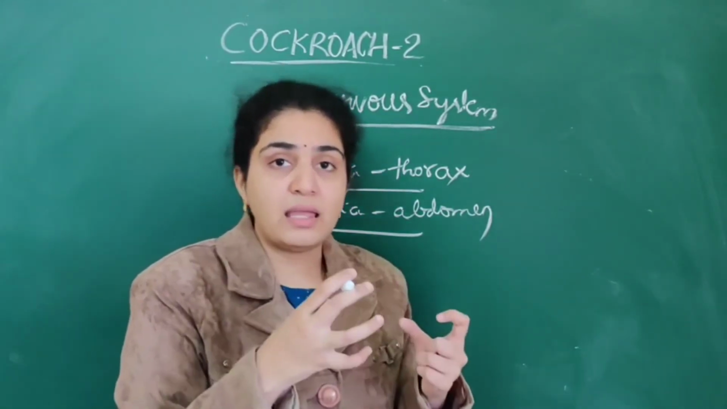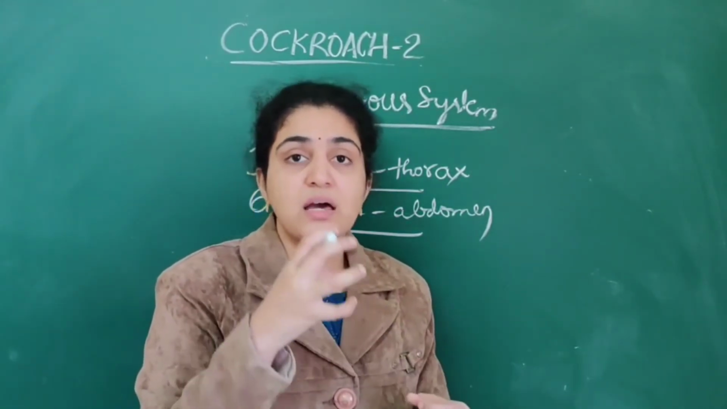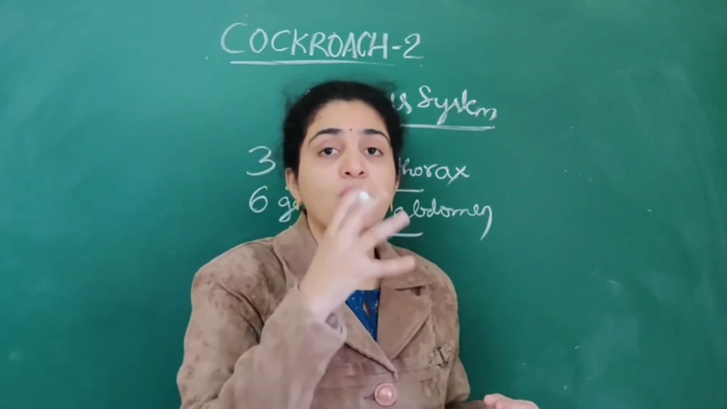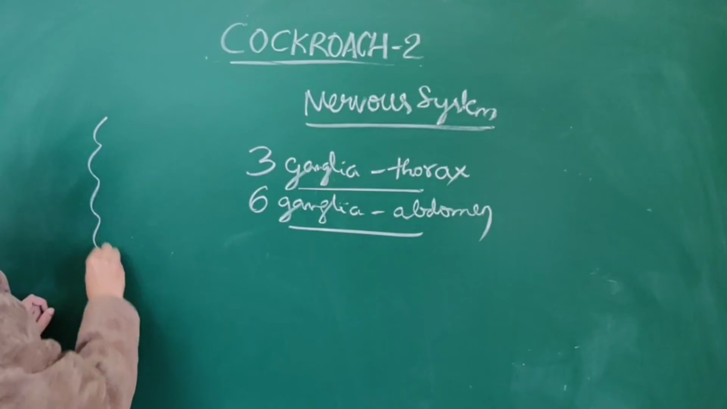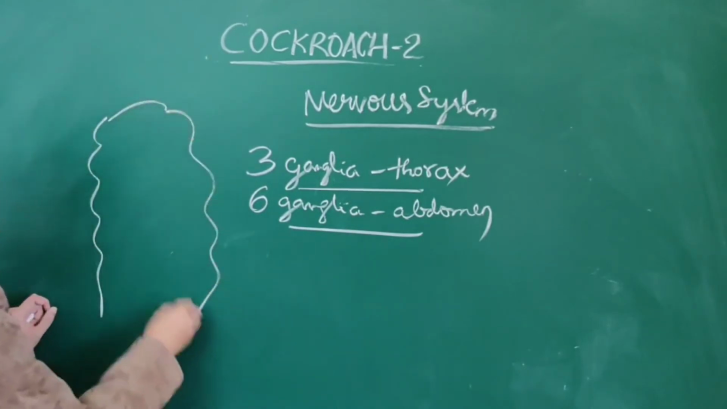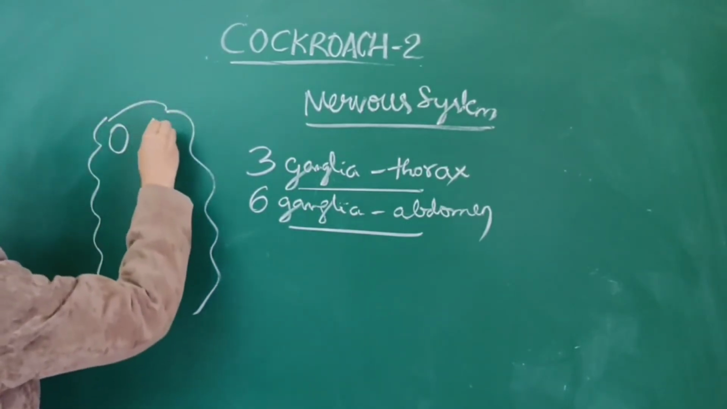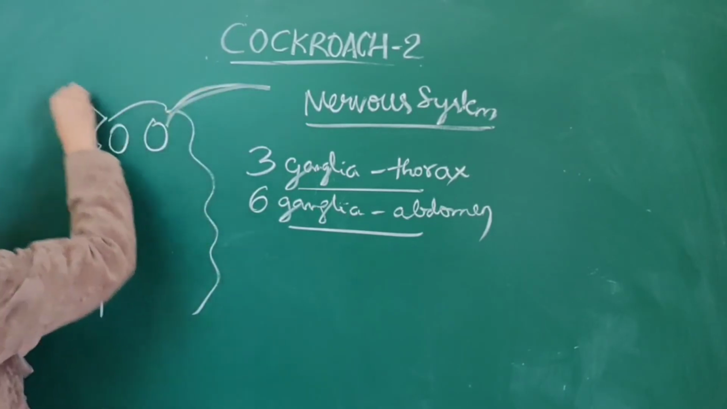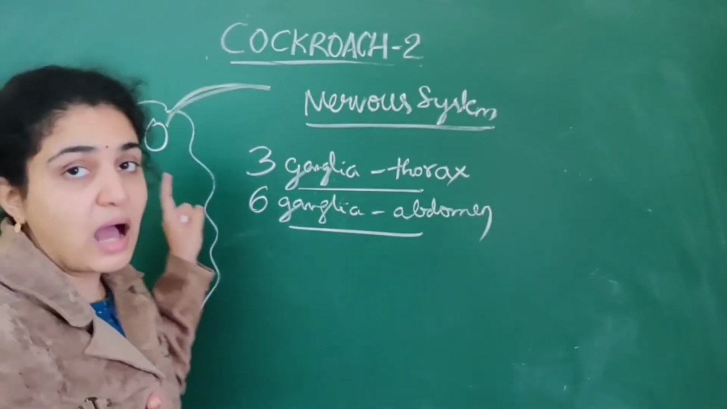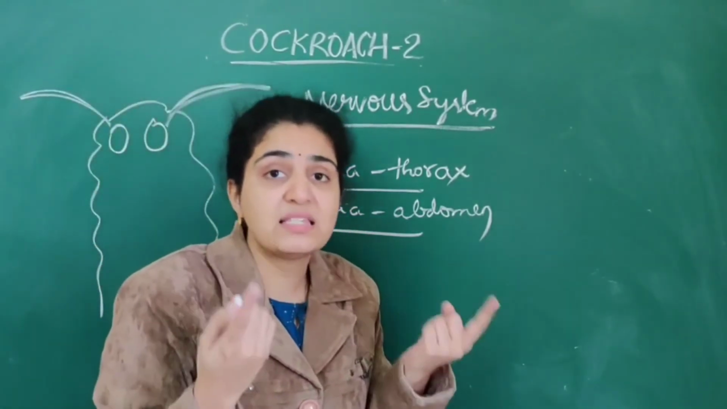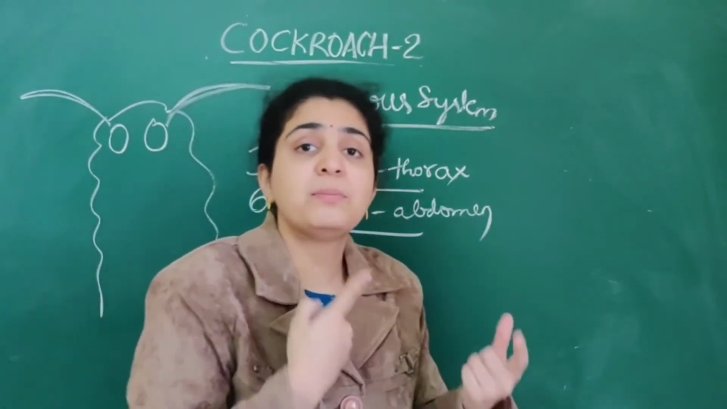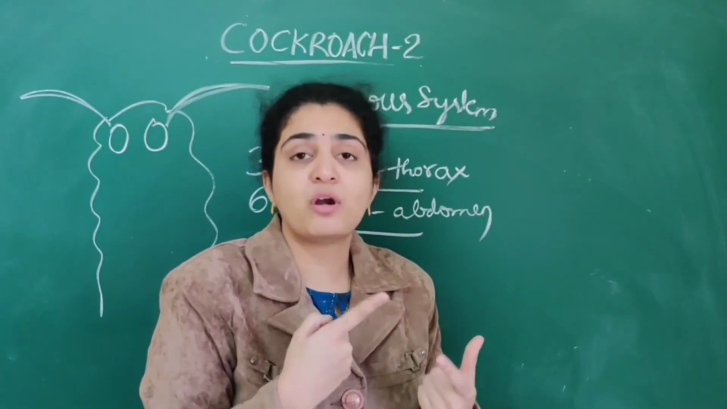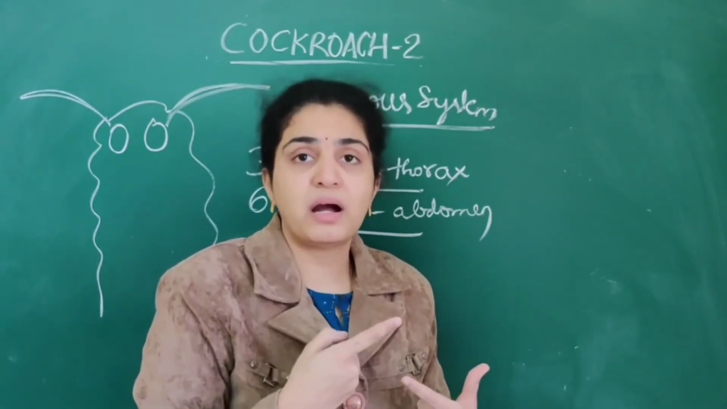Next, the eyes are present in the head. I already told you, head, thorax as well as abdomen are present. Suppose this is a cockroach. Here eyes are present as well as numerous antennae. Then maxillary palps and labial palps, which are present in the mouth parts.